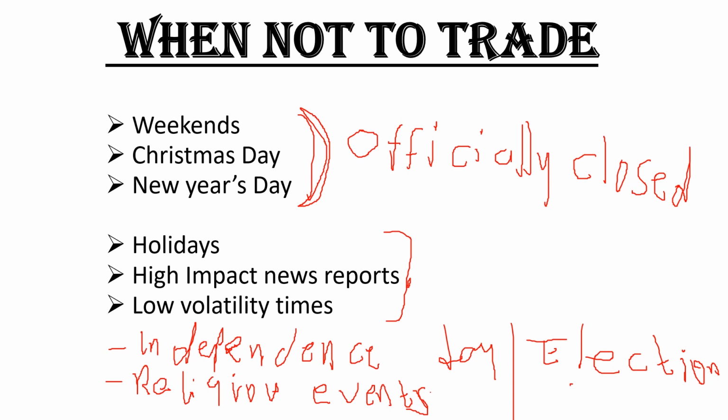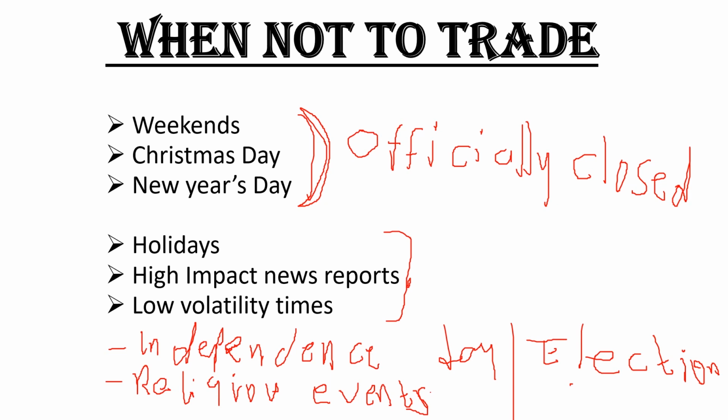Though the market is open, some traders don't like trading it, because at times the market behaves abnormally, since any eventuality can happen. Looking at this second category of events, during these events the market still opens and you can trade, but any eventuality can happen.